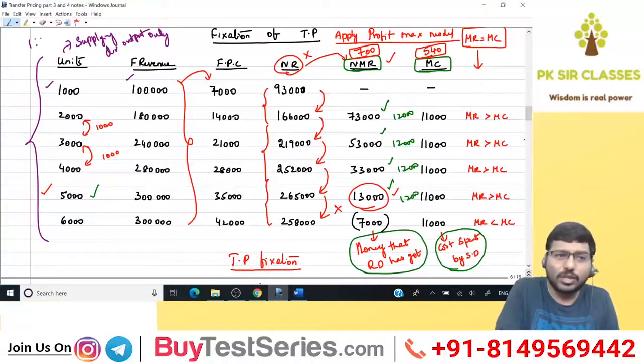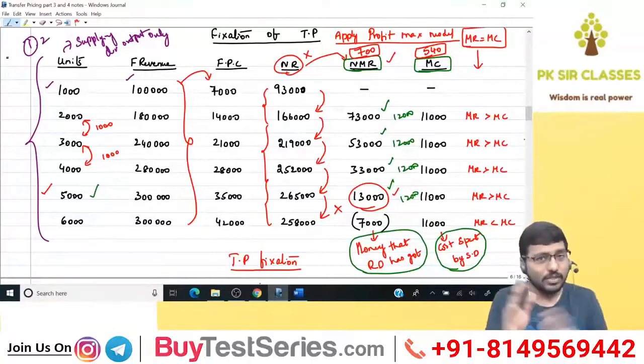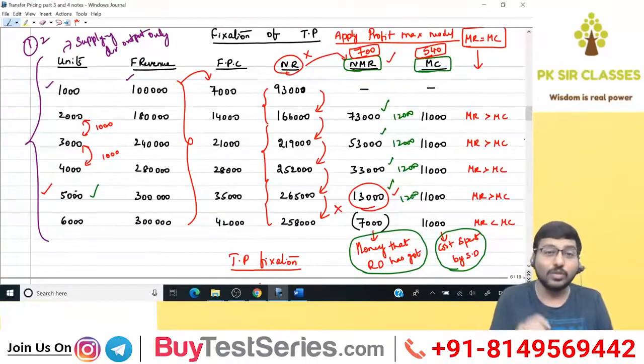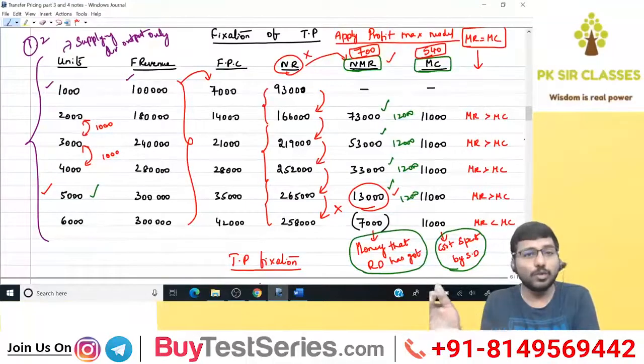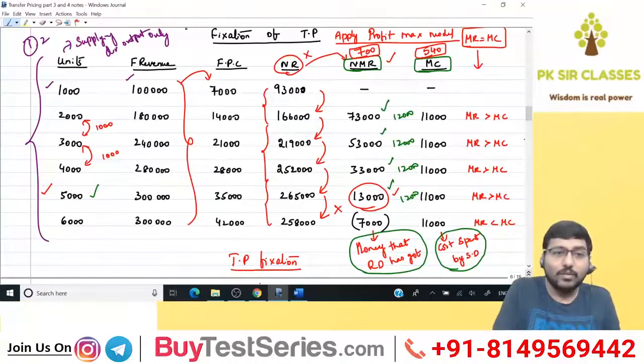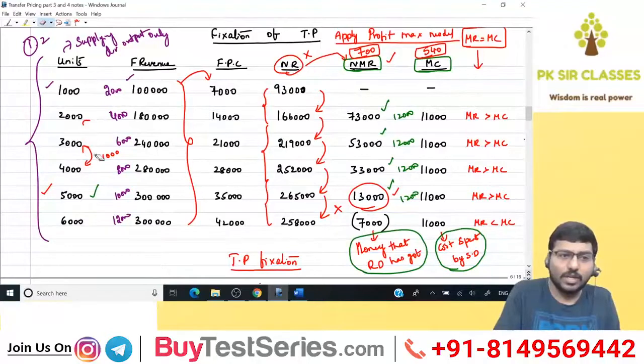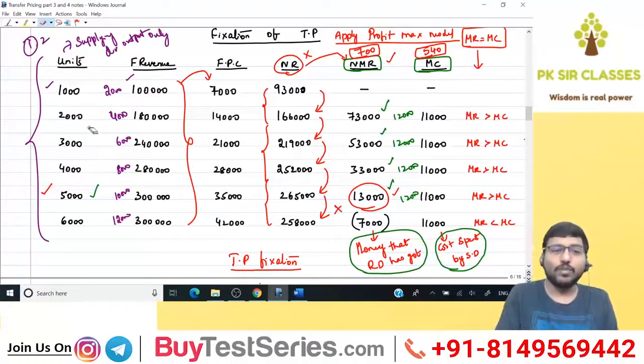Which means when the ratio is 1:2, I should take 1. 1 is the ratio of the supplying division's output. So I'll take 1000, 2000, 3000 only. Suppose it is 1:2, then every unit of internal transfer from the supplying division will be converted into 2 units of output, which means if 1000 units are transferred, it eventually becomes 2000 as the output of the receiving division. 4000, 6000, 8000, 10,000, 12,000. Understood? If this is the case, then what do I have to do?